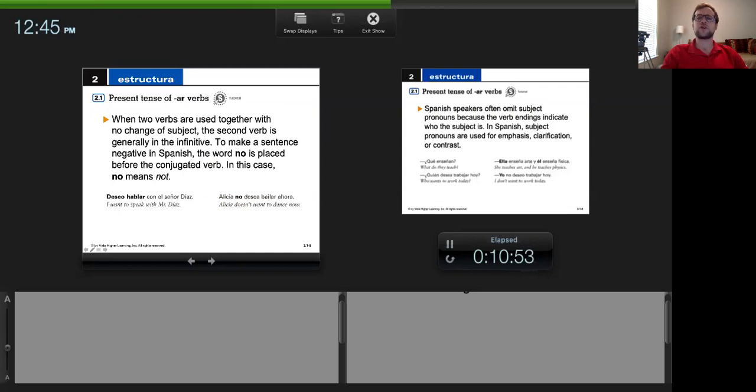Now, when two verbs are used together with no change of subject, the second verb is generally going to be in the infinitive. And we do the same thing in English, okay? So to make a sentence negative in Spanish, okay, the word no is placed before the conjugated verb, and in some cases it means not, right? All right, now let's go back to this first claim right here. When two verbs are used together with no change of subject, the second verb is generally in the infinitive, okay? Por ejemplo, deseo hablar. I want to speak, right?